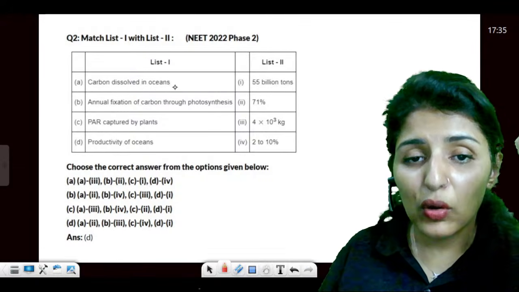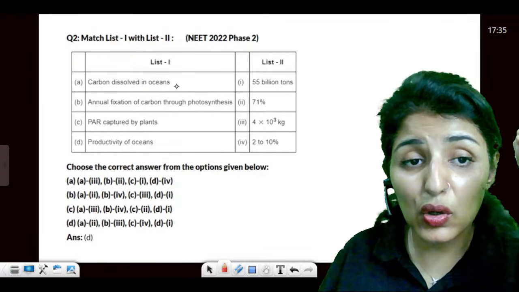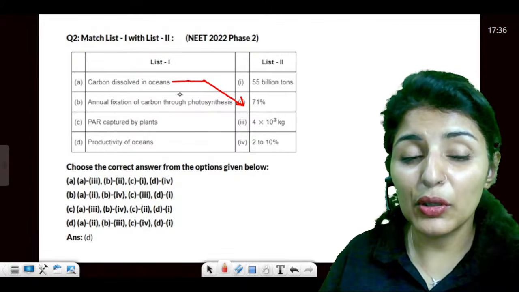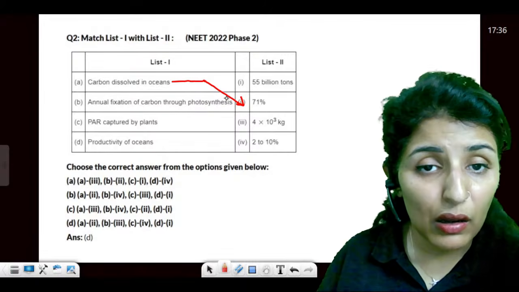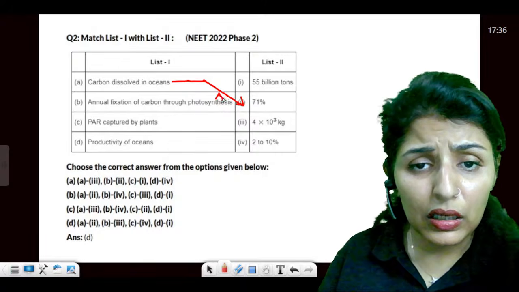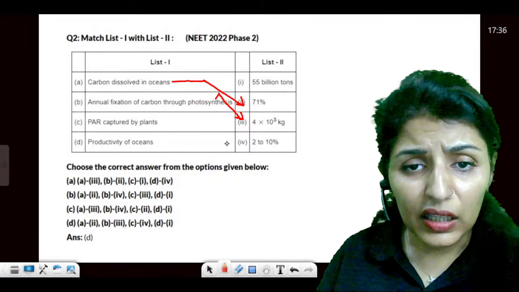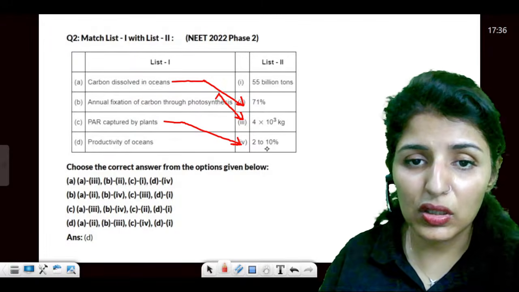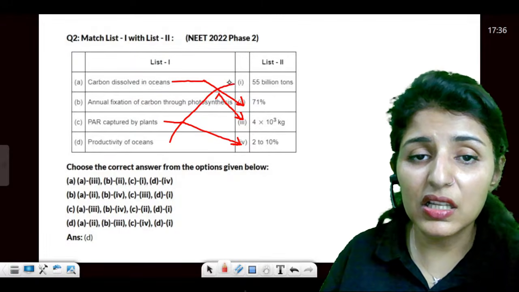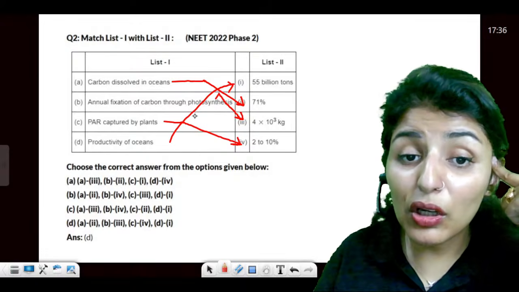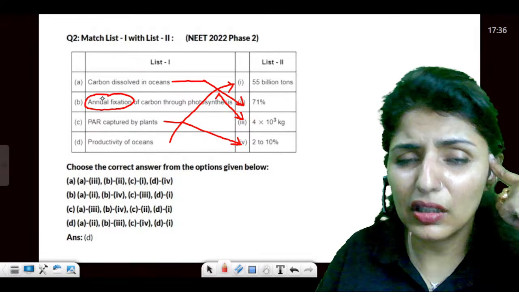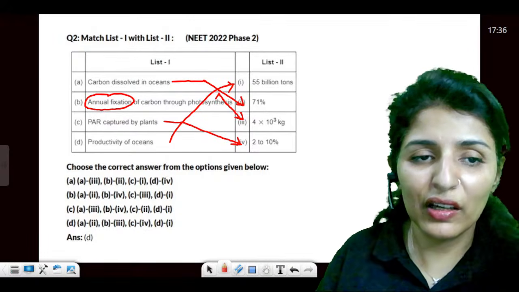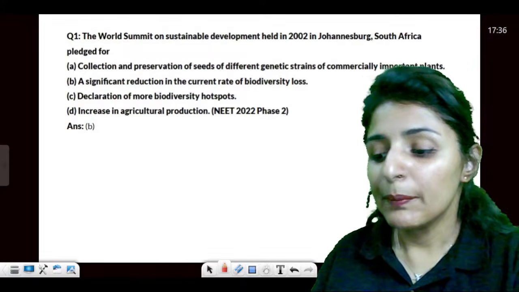Carbon dissolved in the oceans. What is the amount of carbon dioxide dissolved in the oceans? That is 71% carbon dissolved. Annual fixation of carbon during photosynthesis, that is around 4 into 10 raised to power 3 kgs. Then PAR is just 2 to 10% of the total insolation. And then productivity of oceans is 55 billion tons. Now you may not be sure about the value of annual fixation. Then use the elimination method, use the rest of them and just connect the leftover value with annual fixation. Is this point clear?